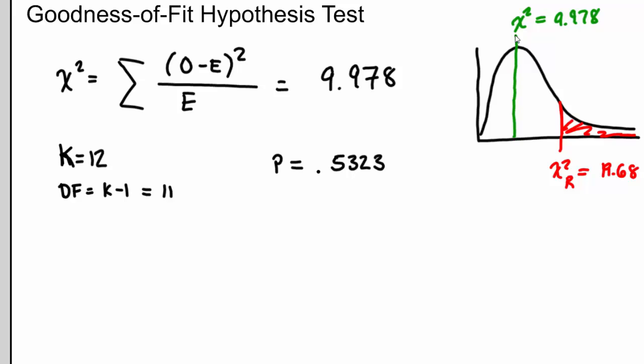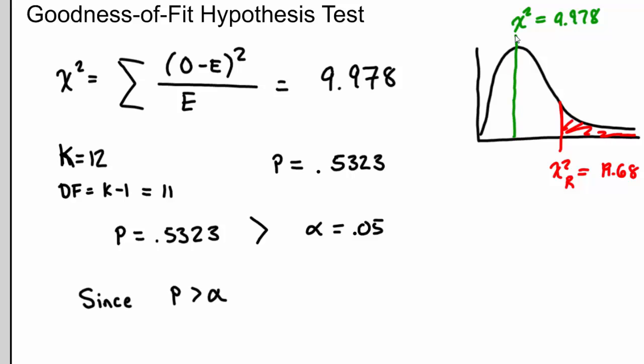Clearly not in the rejection region, but again, if we compare p, 0.5323, to alpha, we're definitely greater than alpha. So since p is greater than alpha, remember, if the p is low, the null has got to go. The p is not low, so we are going to fail to reject the null. All right.